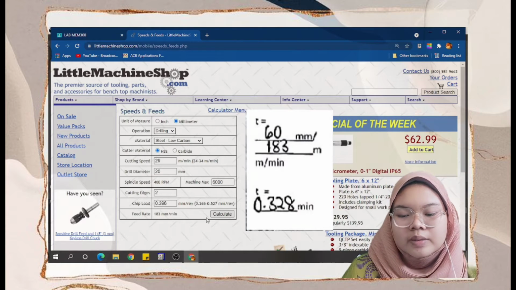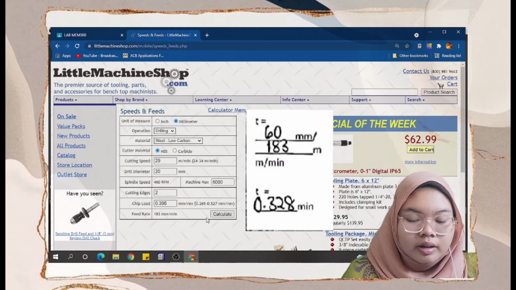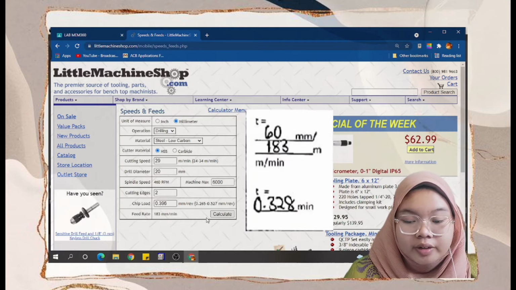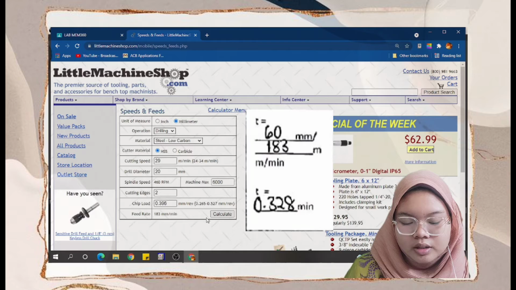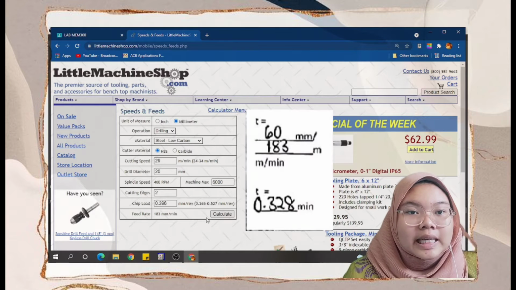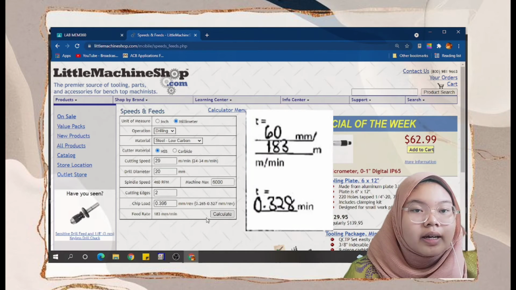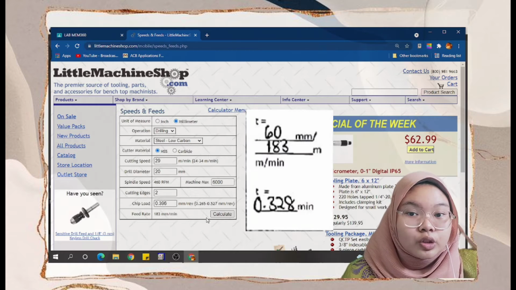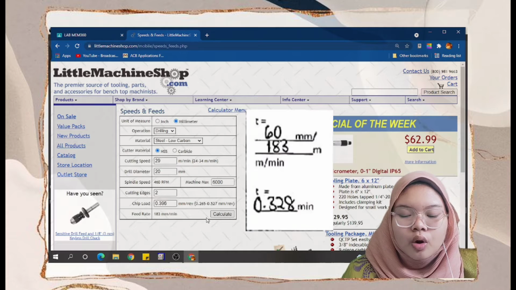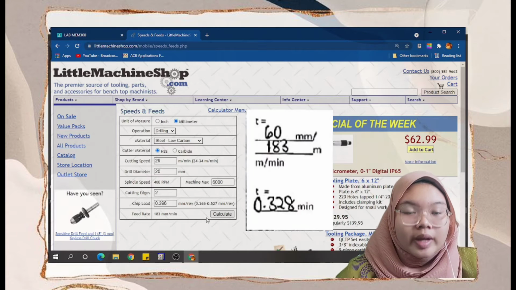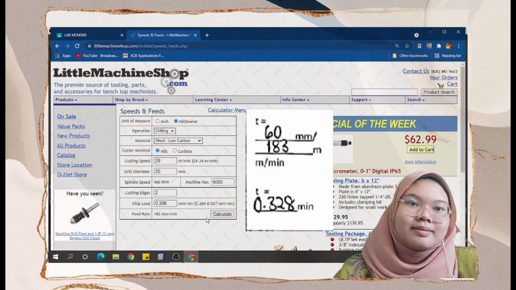So next is the estimated time. The estimated time is length of cut divided by feed rate. The length of cut is 60 millimeters, and the feed rate is 183 millimeters per minute. Then the answer is 0.328 minute.